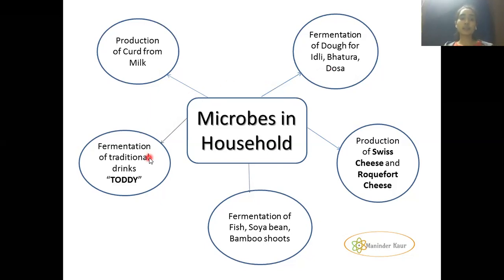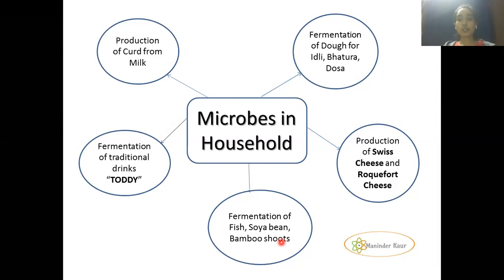Then there is a traditional drink prepared in South India, a very famous drink over there. Its name is toddy. It's also made by the fermentation of fruit pulp or sap. Then there is fermentation of fish, soya bean, and bamboo shoots. They are kept in fermentation so that they can be stored for a longer time. For that also microorganisms are useful.